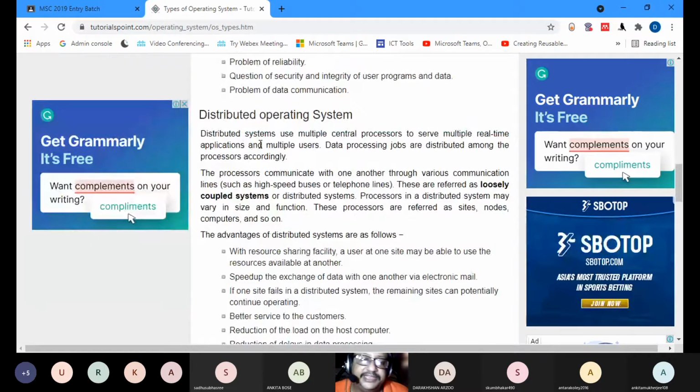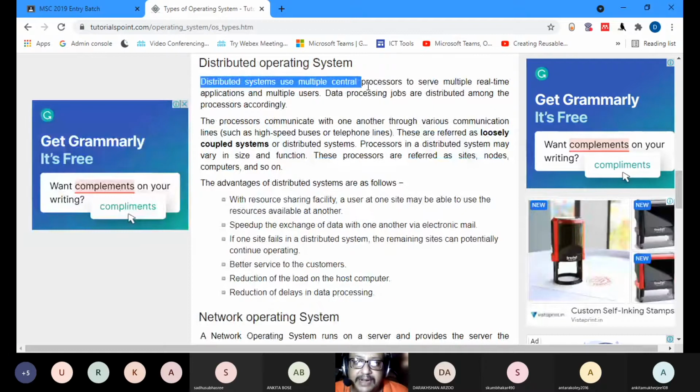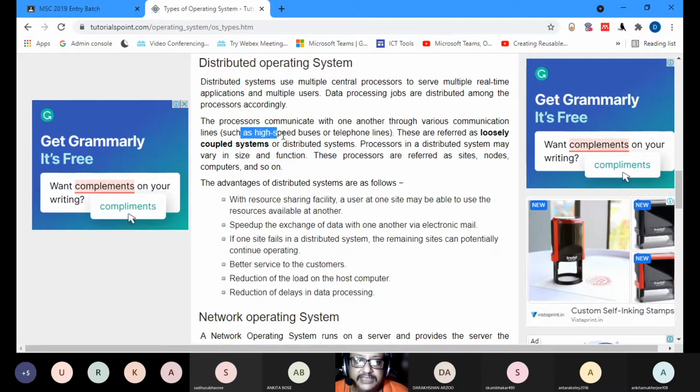Then you have the distributed operating system. The distributed operating systems use multiple central processors to serve multiple real-time applications and multiple users. Data processing jobs are distributed among the processors accordingly. These processors then communicate with one another through various connections such as high-speed buses or telephone lines.